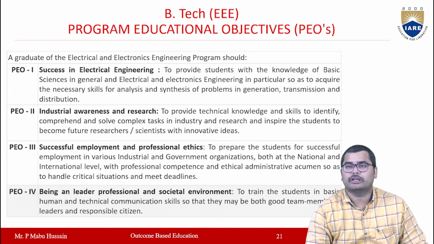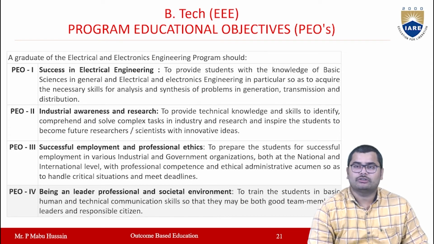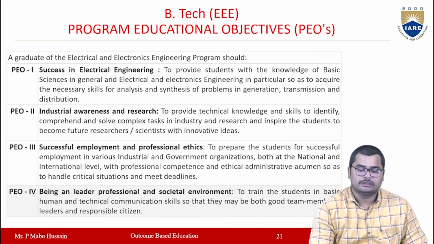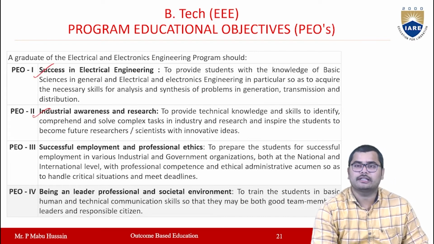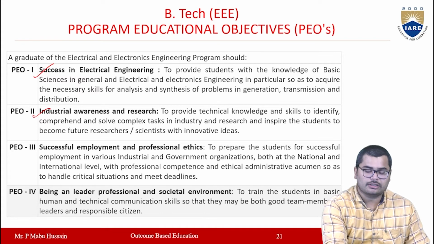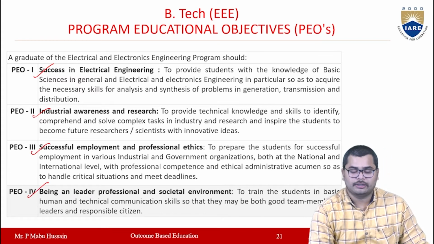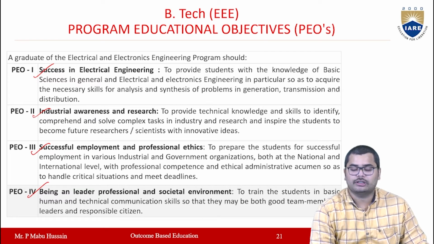Then program educational objectives: for the EEE branch at the Institute of Aeronautical Engineering, four program educational objectives were defined. These are success in electrical engineering, industrial awareness and research, successful employment and professional ethics. The fourth one is being a leader in professional and societal environment. So these are the program educational objectives defined for the EEE program in IARE.